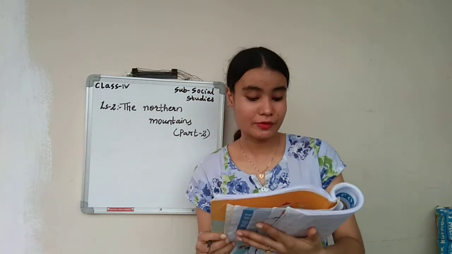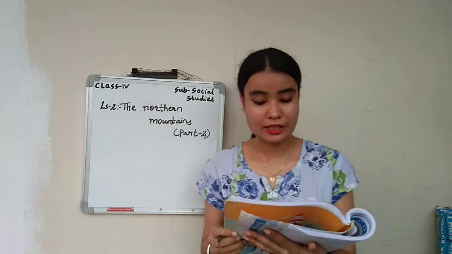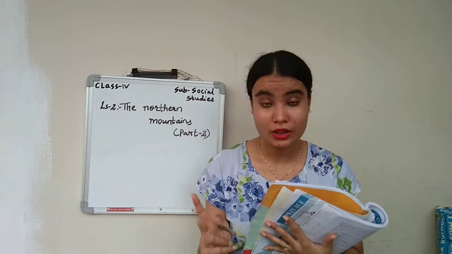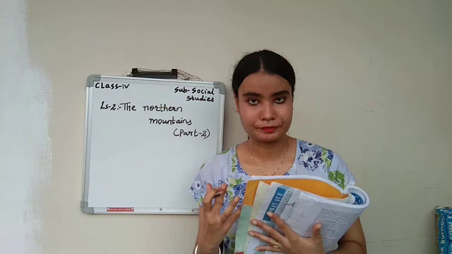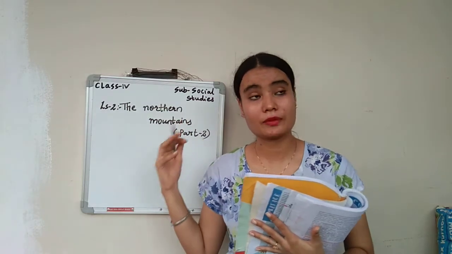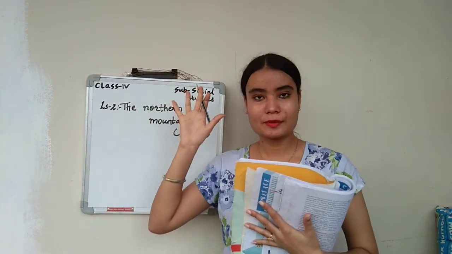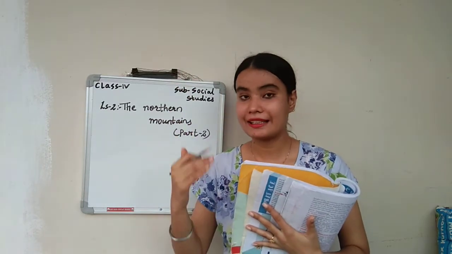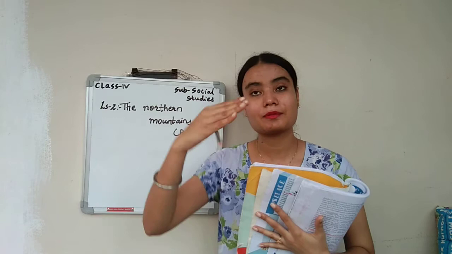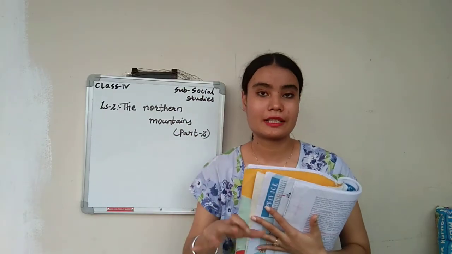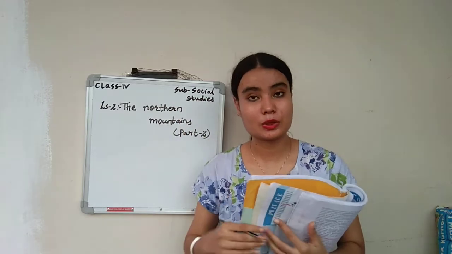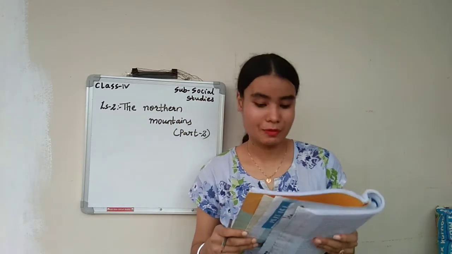Next is what? It protects us from the very cold and dry winds coming from Siberia. So second, it is protecting us from the weather which is coming from Siberia. The cold weather coming from Siberia just hits the mountains, the Himalayas, and does not pass through them. We are not receiving that type of weather, because we are protected by the Himalayas.